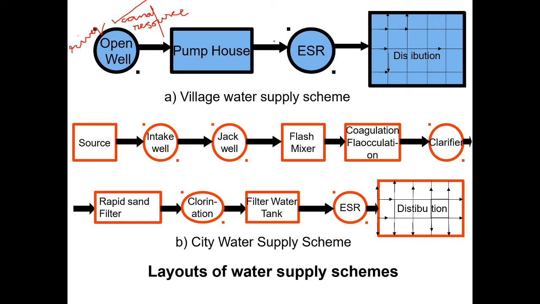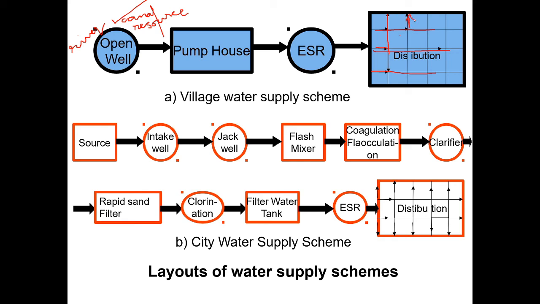From the elevated supply reservoir to the distribution. So these are the roads and patterns. These are the pipelines. You have to lay them like this in that particular village. Then it should transfer the water like this, from here to here, here to here. Like this you have to distribute the water for the village.